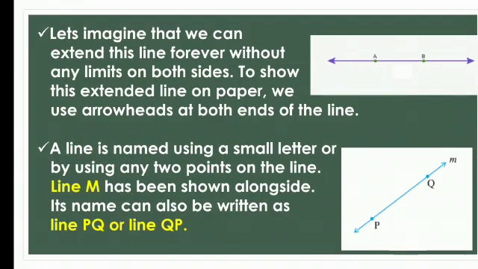Next is, let's imagine that we can extend this line forever without any limits on both the sides. To show this extended line on paper, we use arrowheads at both the ends of the line. That means we can extend the line without any limits. There is no borderline that up till this much only you can draw. You can go on extending the line on both the sides.